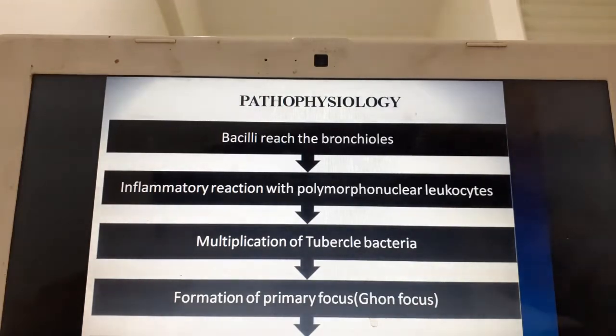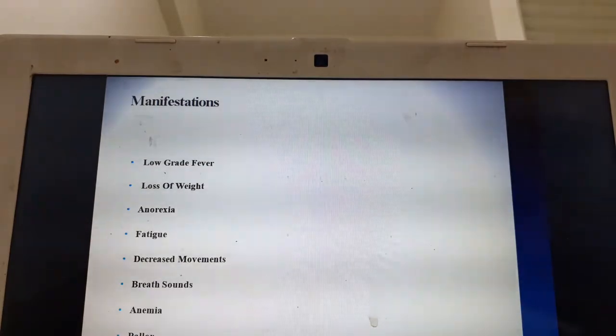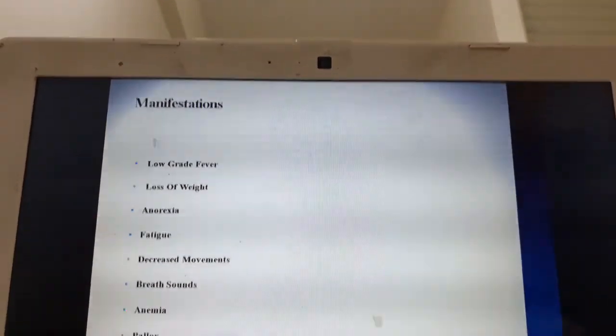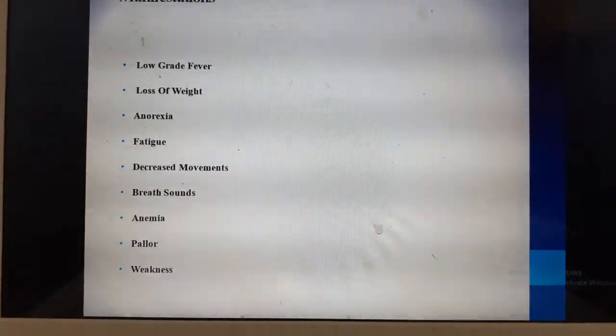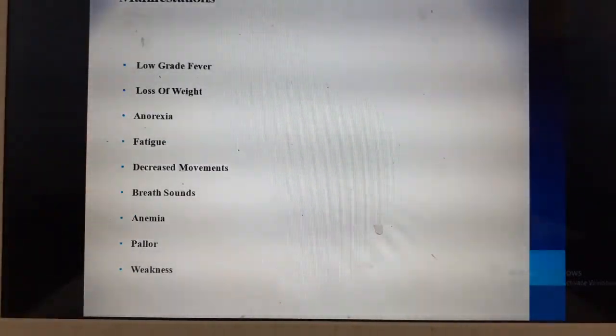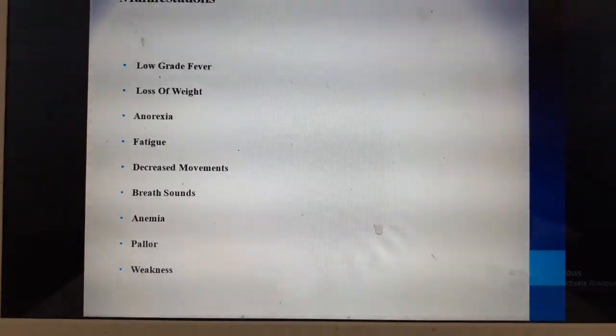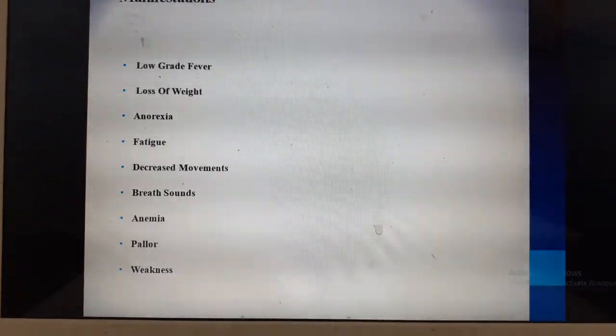And this infection spreads over a period of time through the lymph nodes to other areas, leading to tuberculosis of other regions. Mainly we have tuberculosis of the spine. It can lead to tuberculosis in the lymph glands. Almost all the glands and organs can be affected.